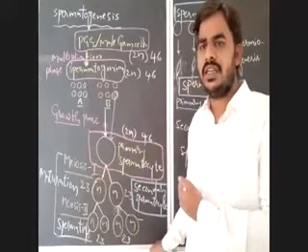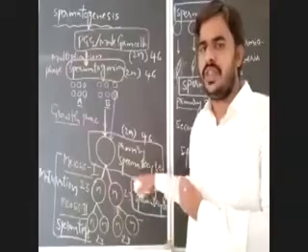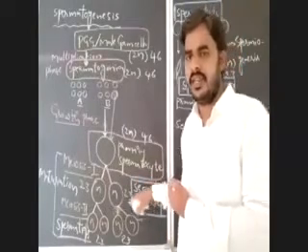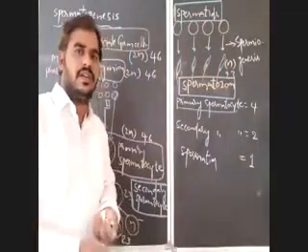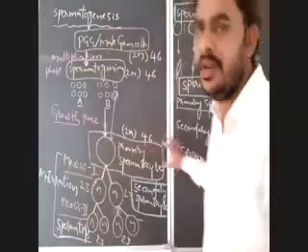If they will ask reductional division, or reduce the number of chromosome into half, there is only one stage, that is the secondary spermatocyte formation. That is meiosis 1. So these are some questions they may ask in competitive examinations that you have to remember here.